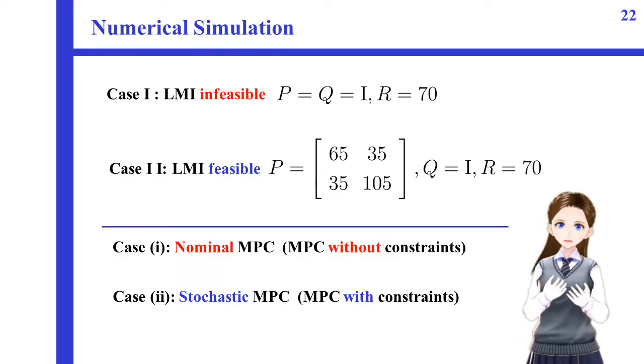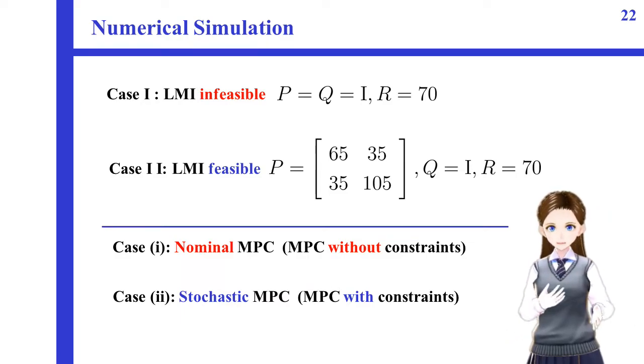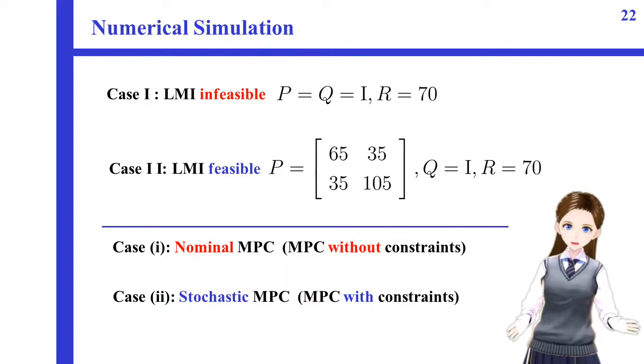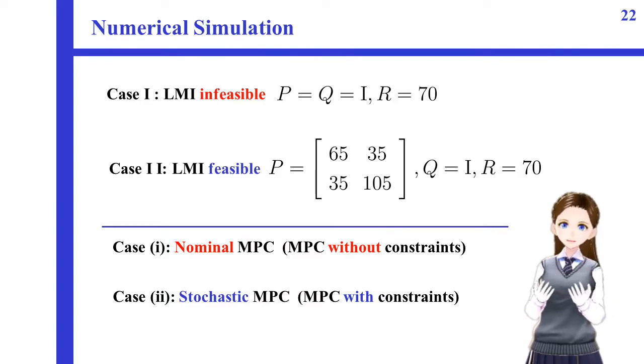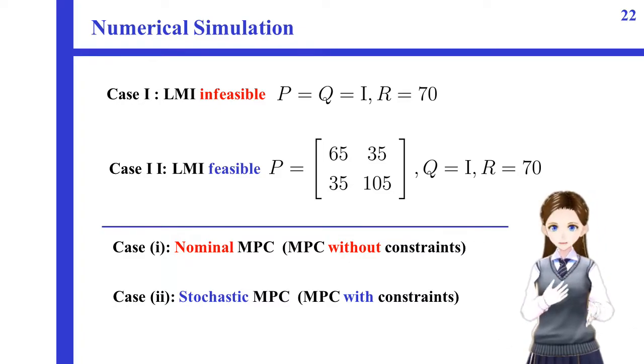For each case, we furthermore consider two cases. One is the nominal MPC and the other one is the stochastic MPC. Nominal MPC means the MPC without the probabilistic state constraints. Stochastic MPC means the MPC subject to the probabilistic state constraints. So, we performed numerical simulations for 4 cases.